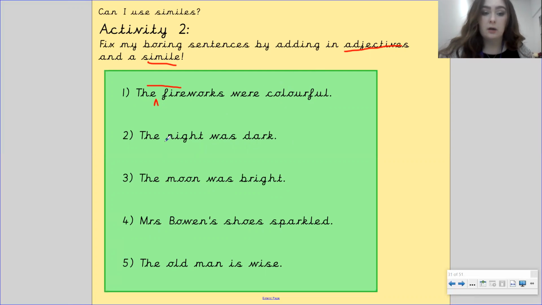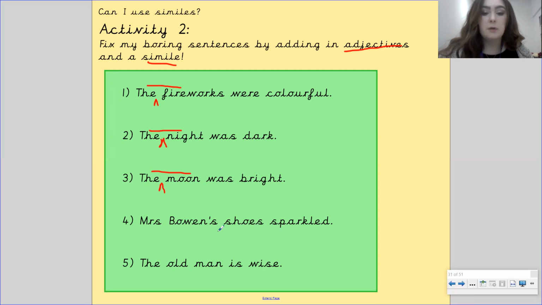The night was dark, number 2. So again, you need to find a word to describe the night a bit more other than dark. And then you need to find a simile to compare the darkness to. So how dark was it? The something night was as dark as, or the something night was dark like. So you've got to think of a simile to compare the darkness of the night. Number 3, the moon was bright. So again, you need to think of an adjective here to describe the moon, and then tell me how bright it was by comparing it to something else by using like or as.